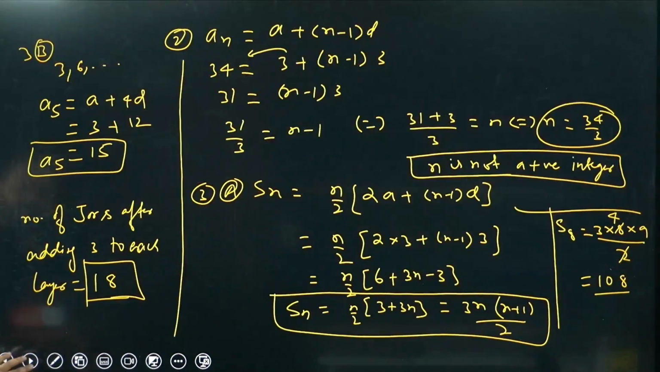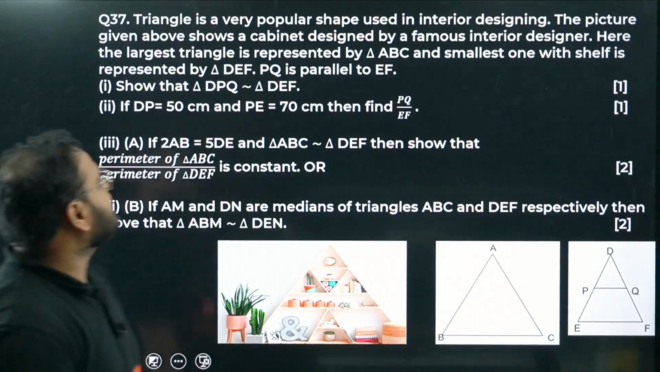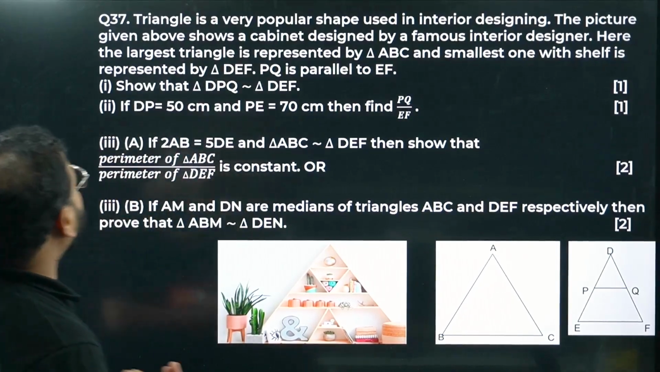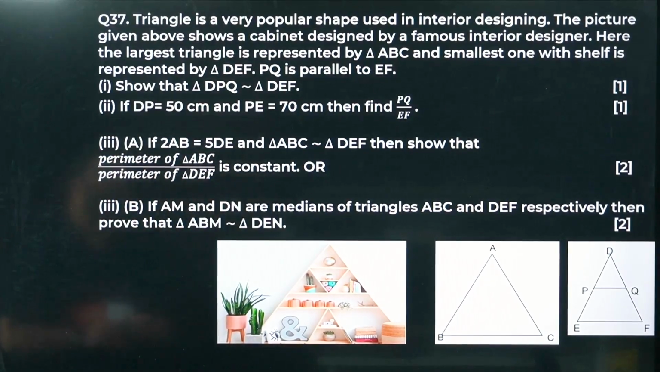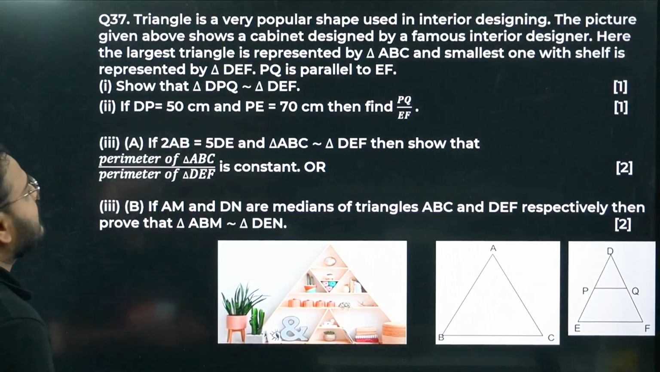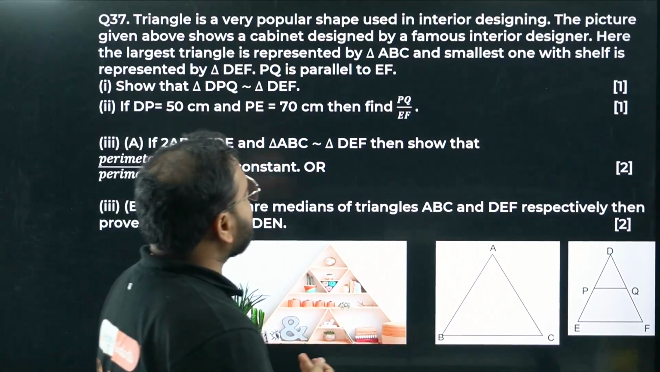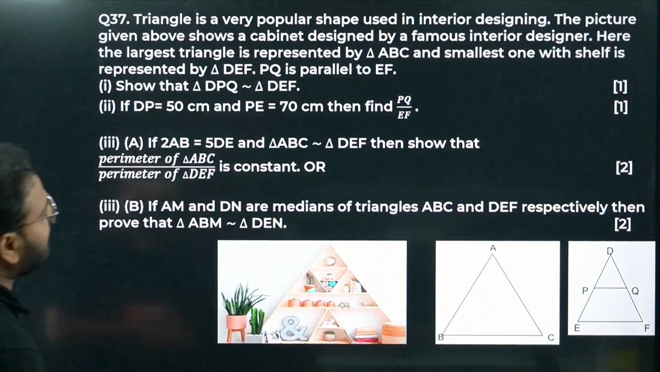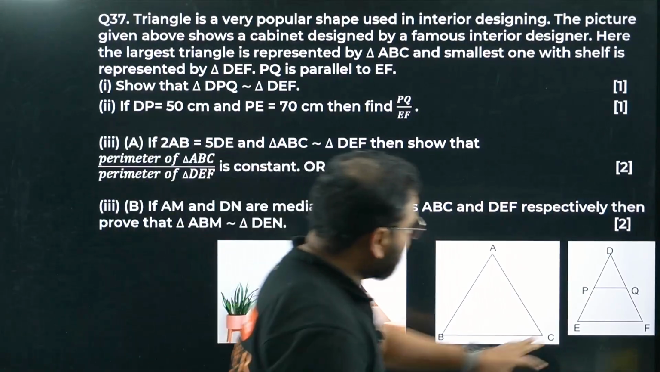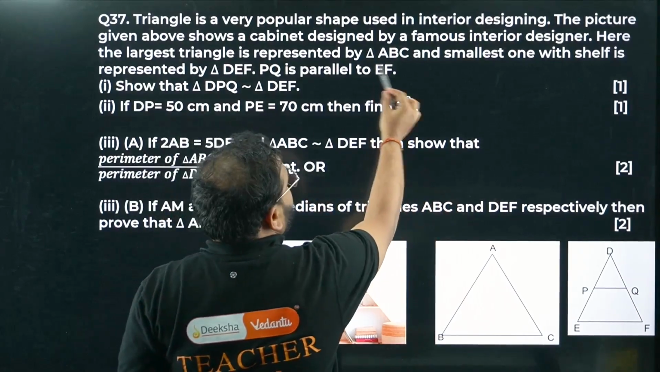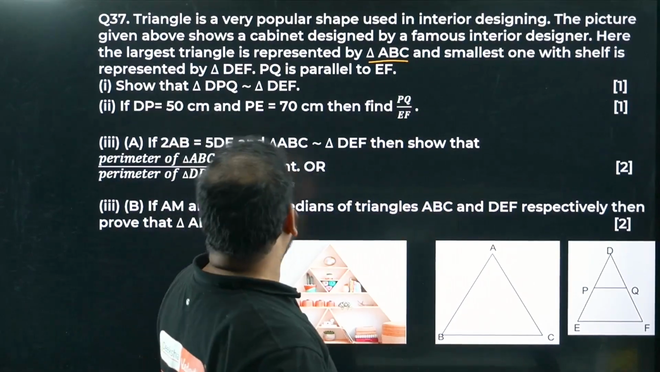Moving to question number 37. Triangle is a very popular shape used in interior designing. The picture given above shows a cabinet designed by a famous interior designer. Here the largest triangle is represented by triangle ABC, and the smallest one with shelf is represented by triangle DEF. PQ is parallel to EF.